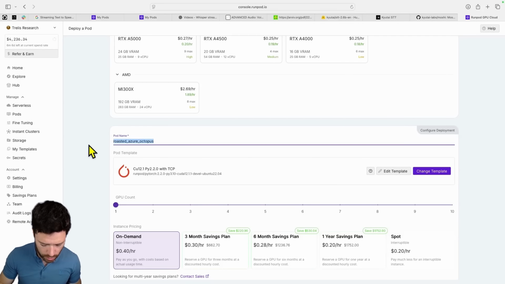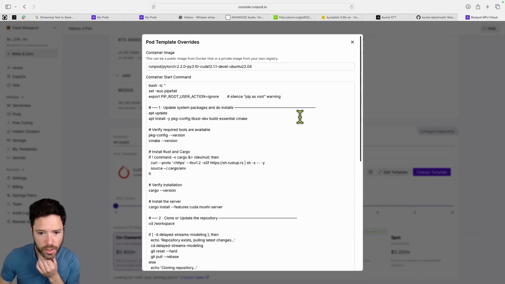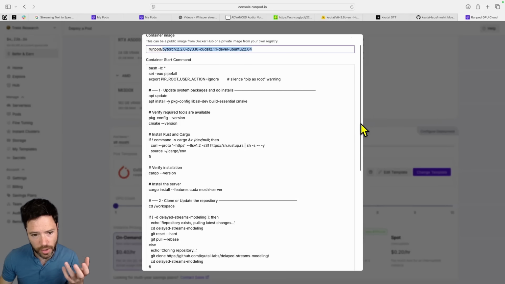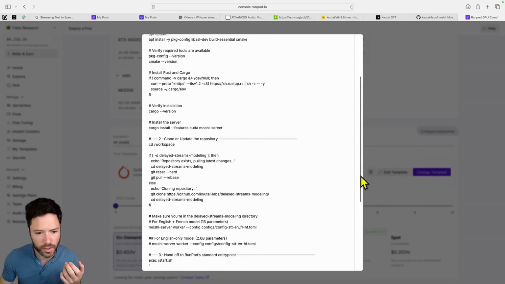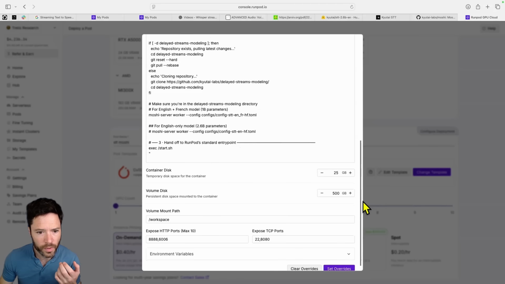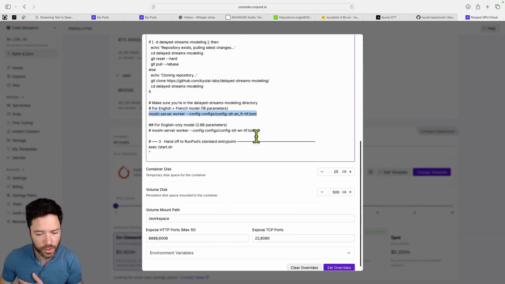So you can put in here speech to text. Let's just put in speech to text Moshi and edit the template. What happens when you start this up is it'll start a PyTorch CUDA image, and it will then run an onStart command that will do a few things. So it will install Rust and Cargo. It's going to verify the installation, install the server, clone and update the repo, and then it's going to start up the model. So here it's going to start up the English-French model.